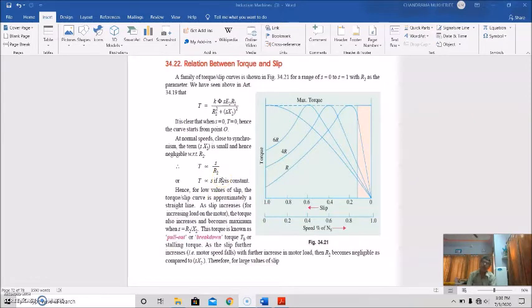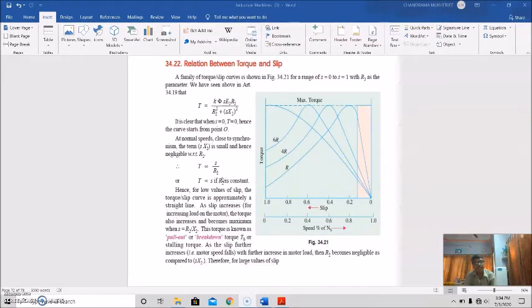For a four-pole machine, the synchronous speed is 1500 RPM, and the normal speed of the induction motor is around 1440 to 1480, so it is nearly synchronous.